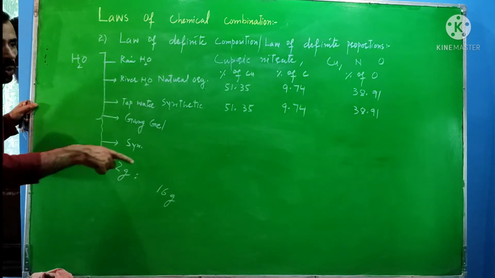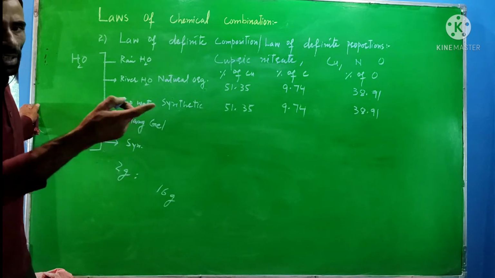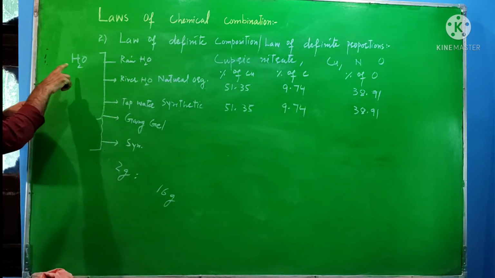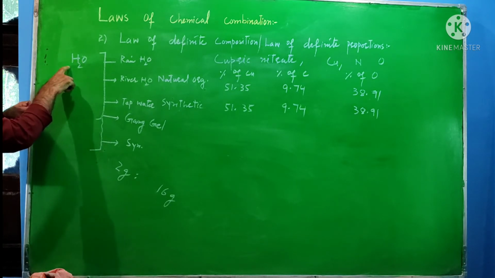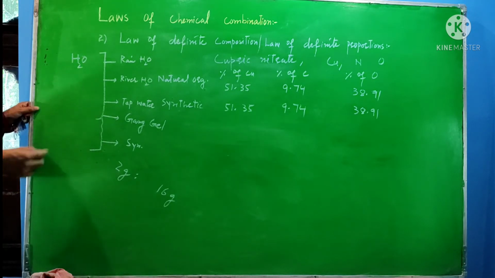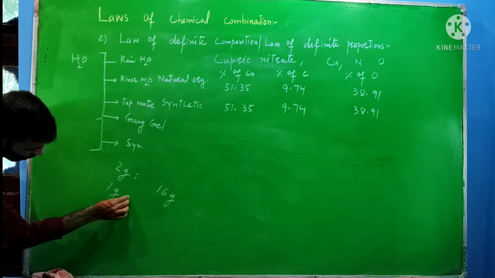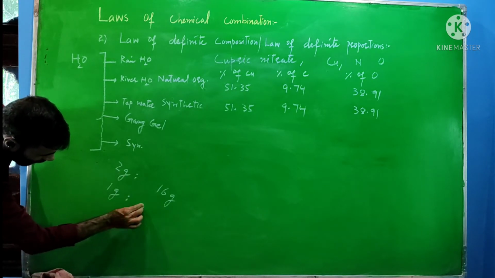Whatever the source, whether natural or synthetic, the masses of elements within it are always fixed. Here I will take 1 gram of hydrogen reacting with 8 grams of oxygen.